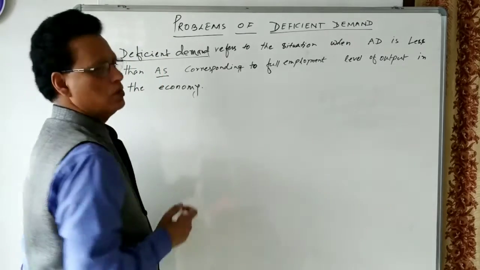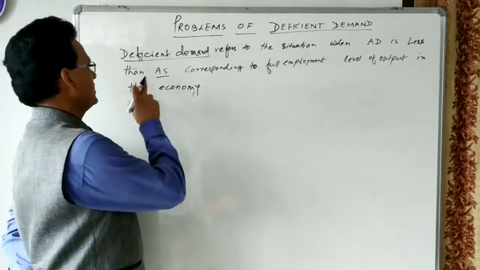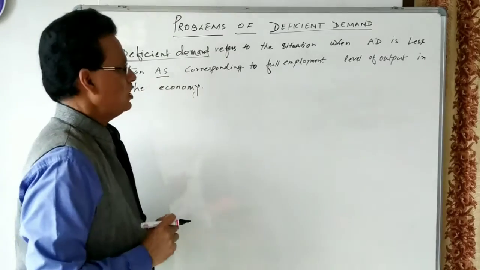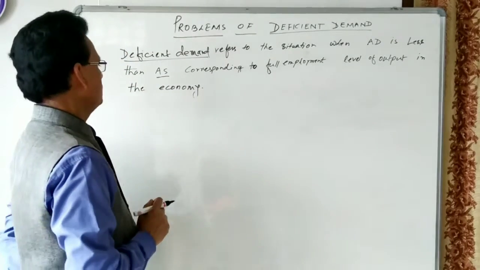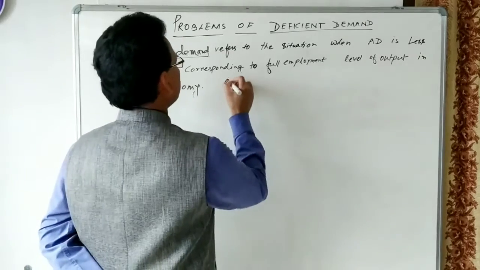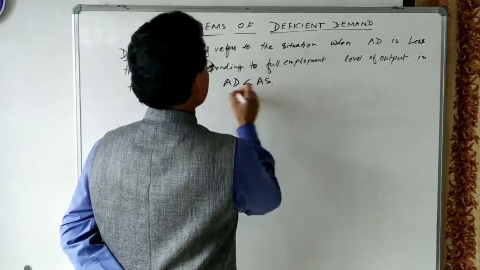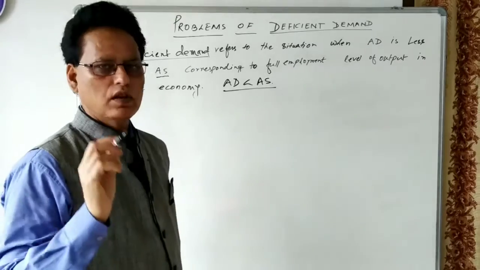Deficient demand refers to the situation when aggregate demand is less than aggregate supply corresponding to full employment level of output in the economy. It means aggregate demand is less than aggregate supply corresponding to the level of full employment.